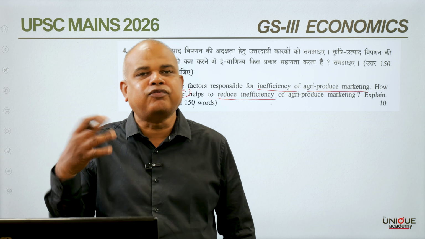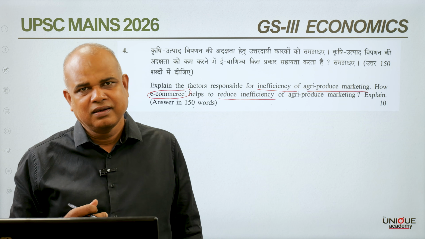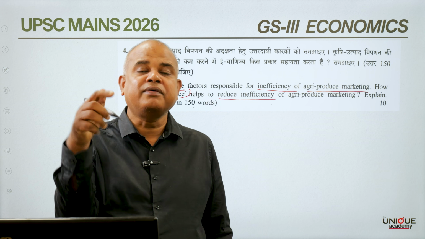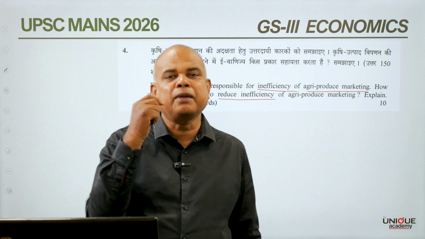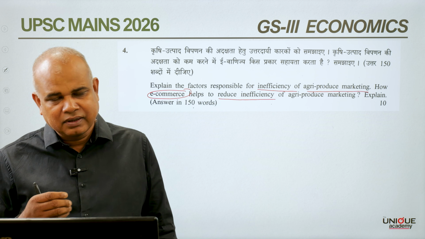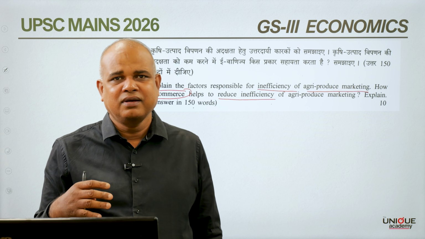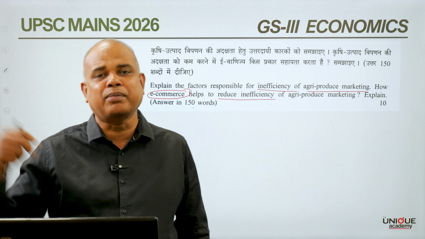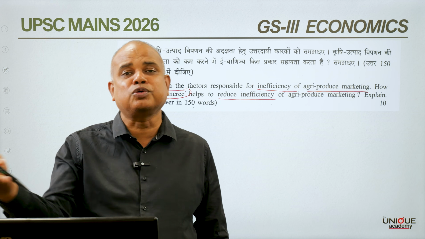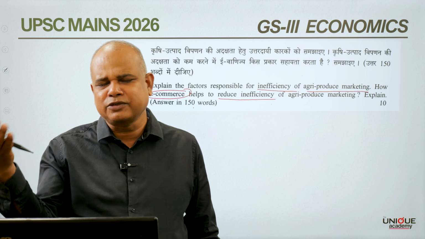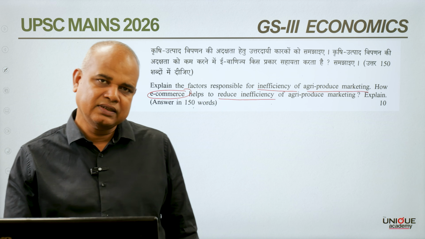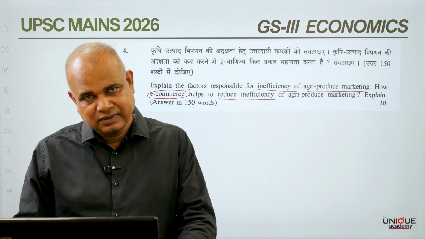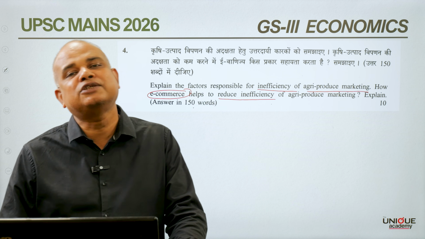The local traders in the form of intermediaries may not give due price for their produce, because when it's a small and marginal farmer, he does not think it rational to take his produce, which is in a small quantity, to the nearby market, and that's why he is forced to sell to the local traders. Since he is not aware of the information, he does not get the rational price for his produce.